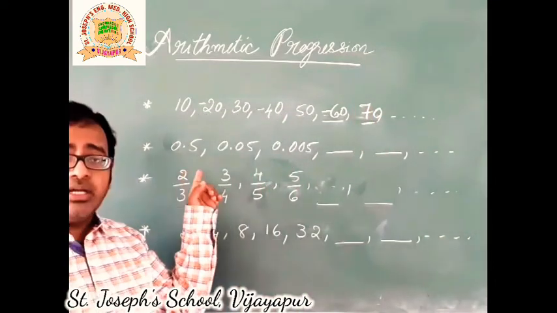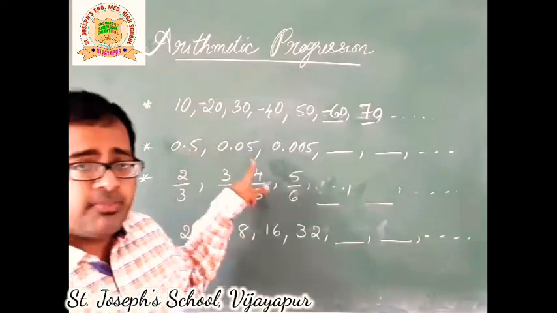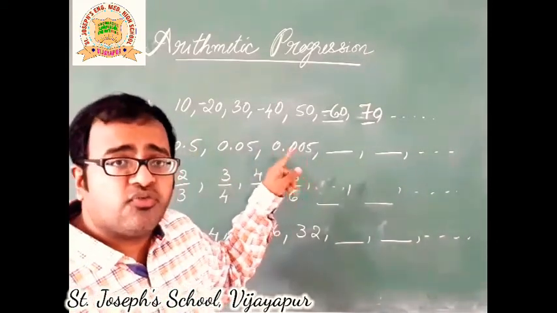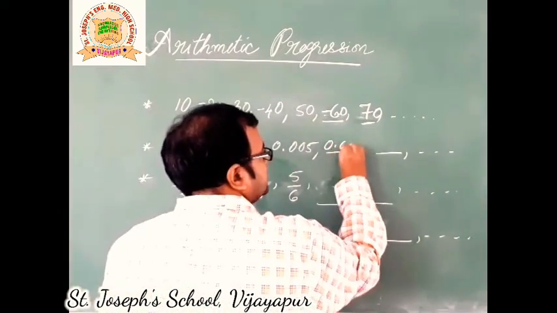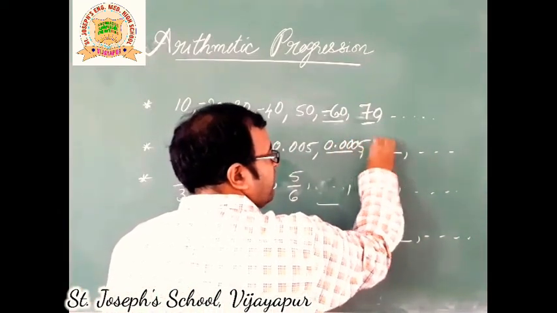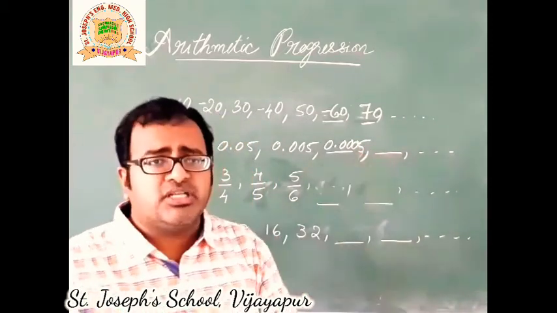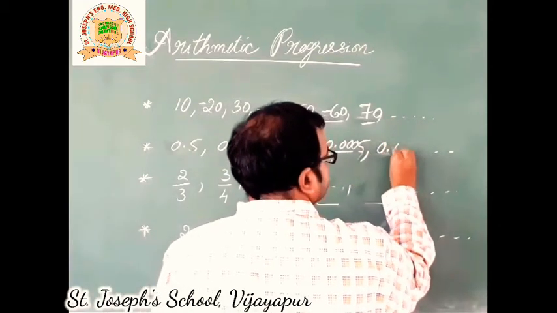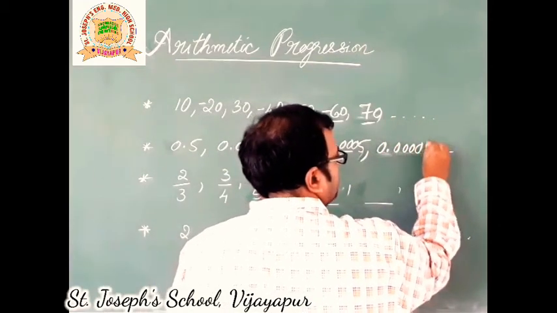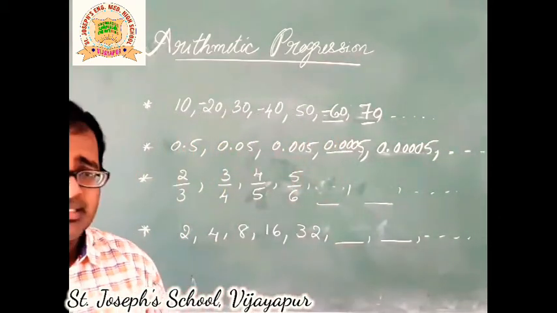What about the next one? Observe. We got here 0.5, 0.05, 0.005. Very obvious. Next is 0.0005. There are 3 zeros there after the decimal, and the next one will obviously have 4 zeros. So that is 0.00005. And so on. Easy to guess, isn't it?